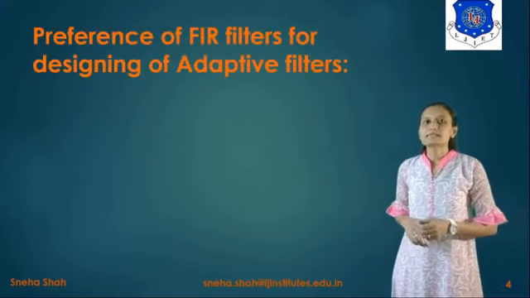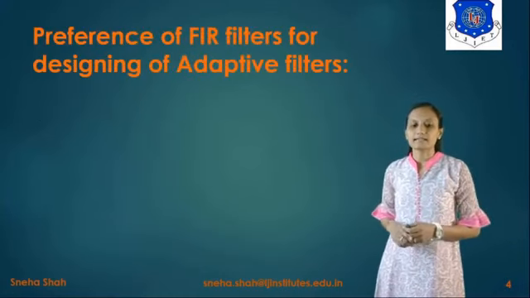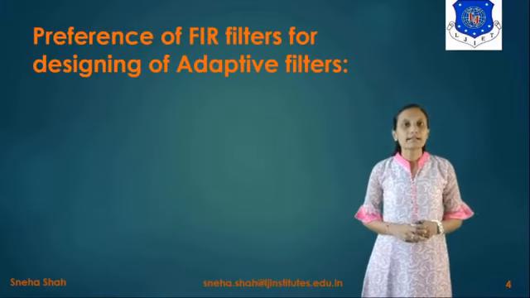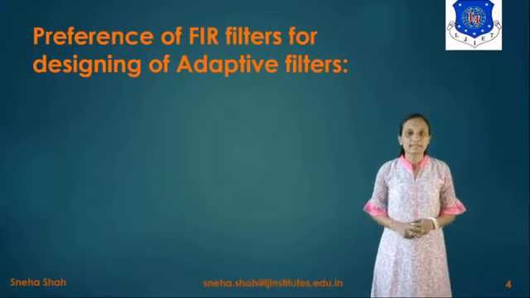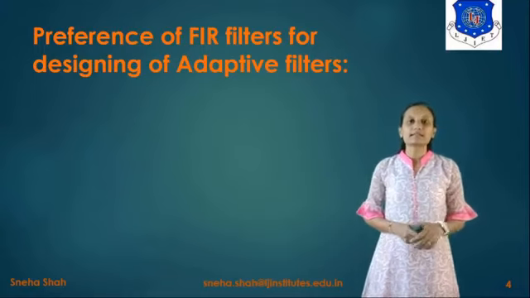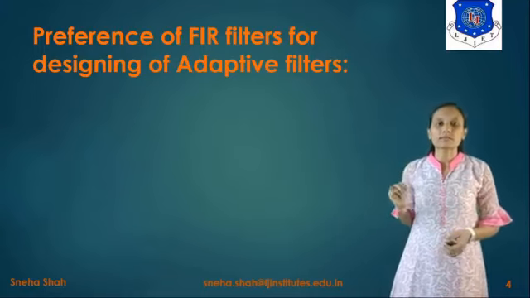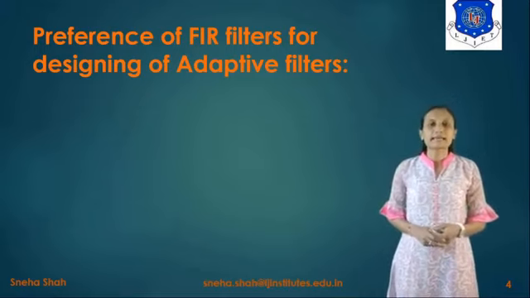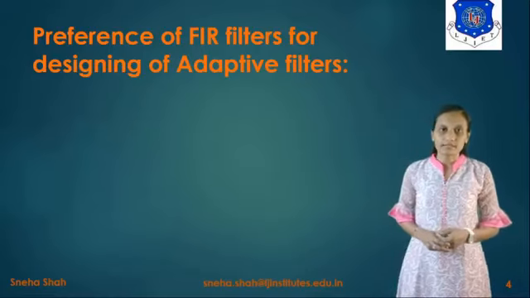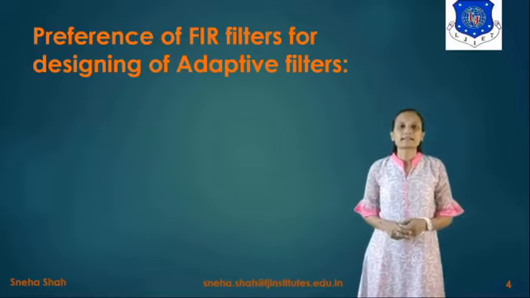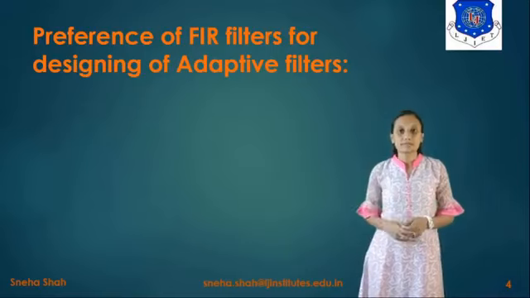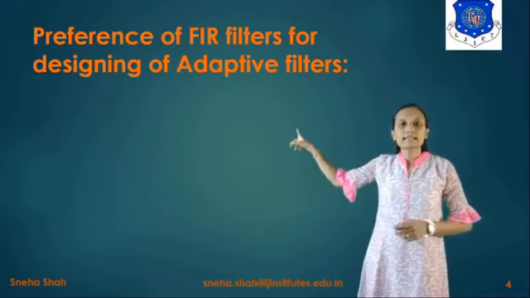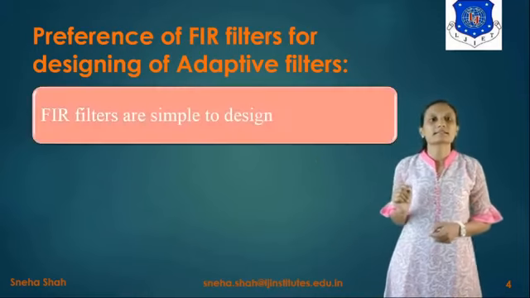Now the next topic is the preference of the FIR filter for designing the adaptive filter. Basically, in designing the adaptive filter we use the FIR filter. There are two types of filter. The first is the FIR filter and the second is the IIR filter. FIR stands for finite impulse response filter, and IIR filters are infinite impulse response filters. We use the FIR filter in designing adaptive filters for some reasons.